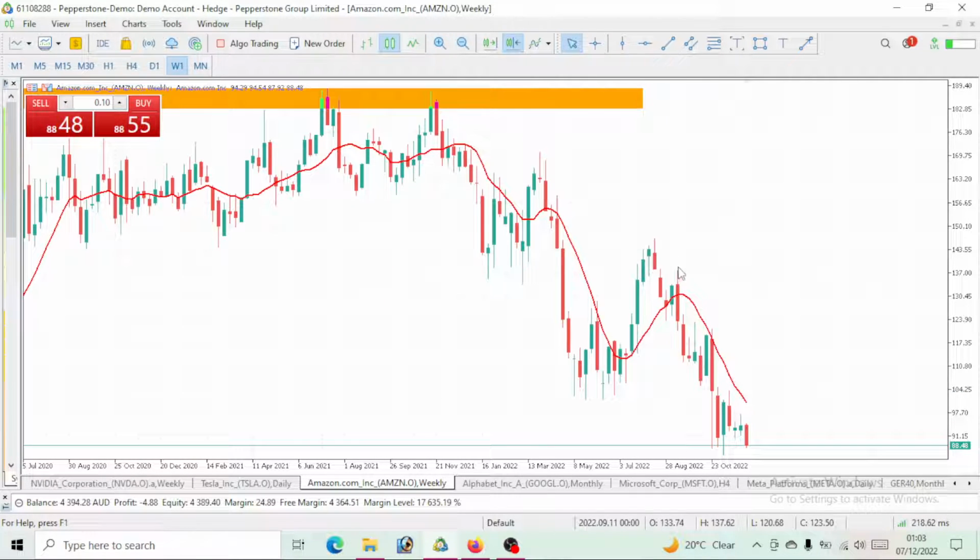That is on the weekly time frame, and you can see this moving average, which is the 10 period moving average. You can see that the price is below our 10 period moving average, right? We all know that once the price is below this 10 period moving average, there's only one move we should make, which is to sell. And if it is above it, then we have to look for a way to buy. But clearly we can see it is a sell.